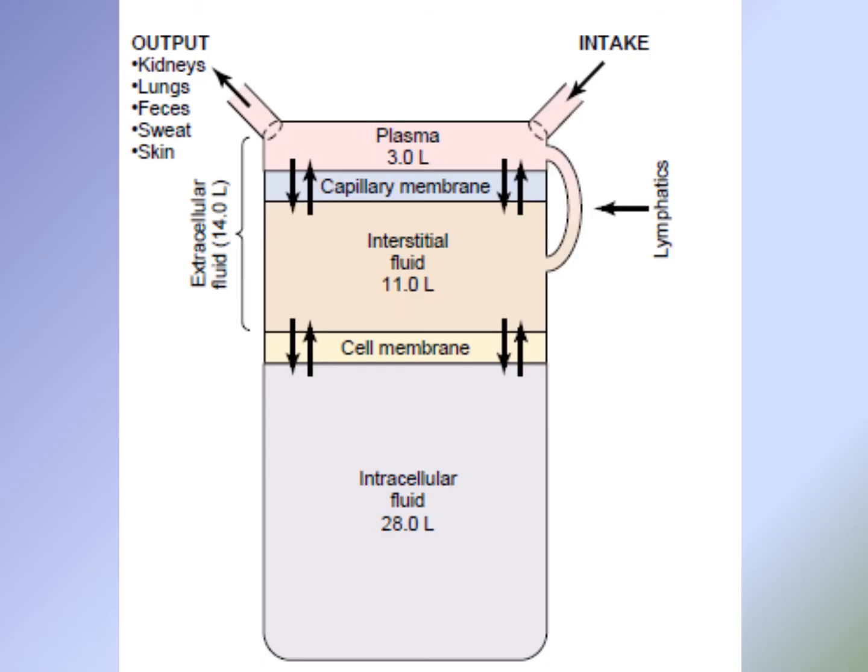As we see in this figure or diagram, the components of the body and how the fluids are distributed between these compartments. Also, this figure shows the equilibrium of fluids through intake of water and the output of it through the lungs, kidneys, feces, sweat, and skin.